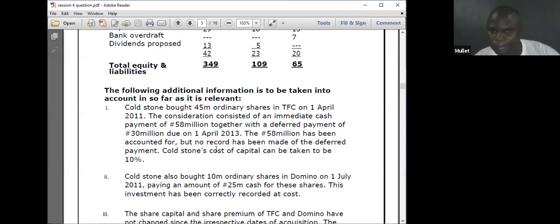How much he paid? I will now have adjusted thereafter for post-acquisition changes in associate net assets, in line with IAS 28. No problem. What will I do? Let me show you the solution.